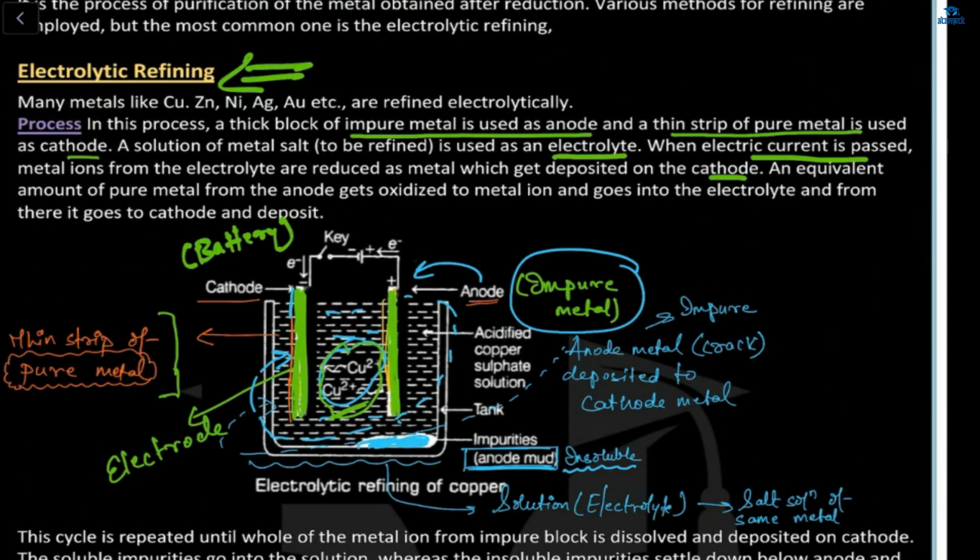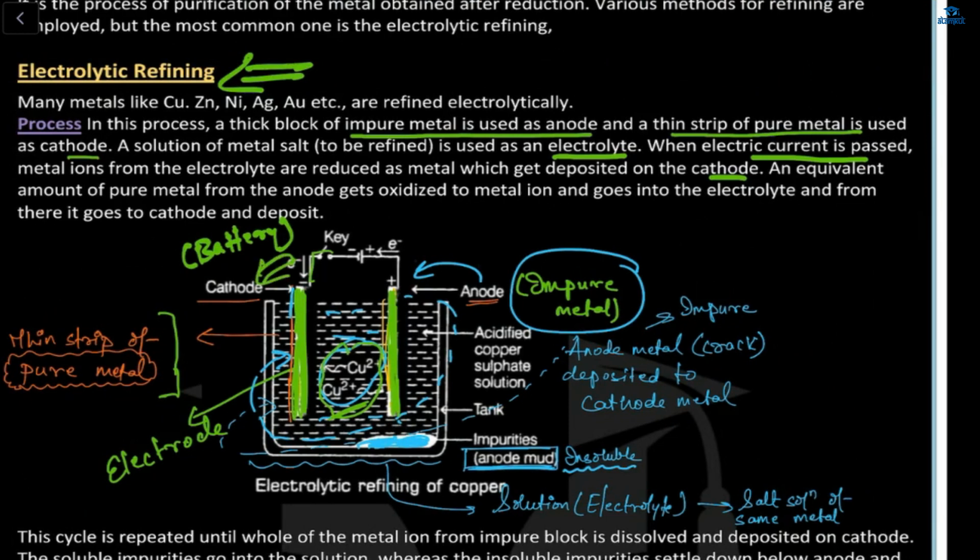When the electric current is passed, this will get reduced as a metal, which gets deposited on the cathode side.